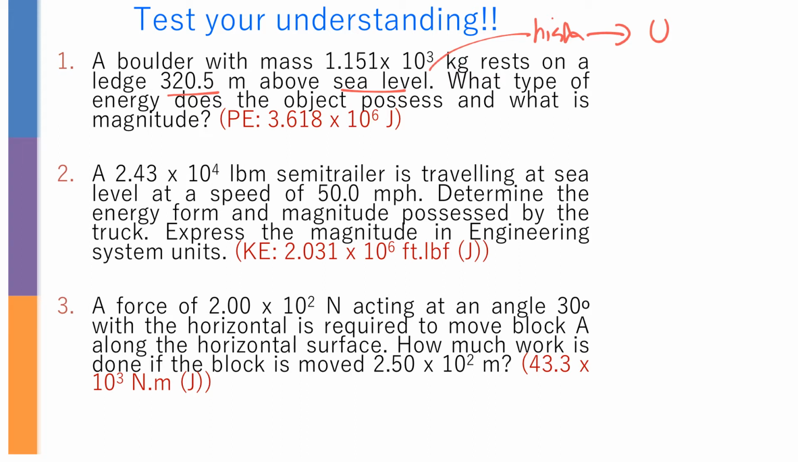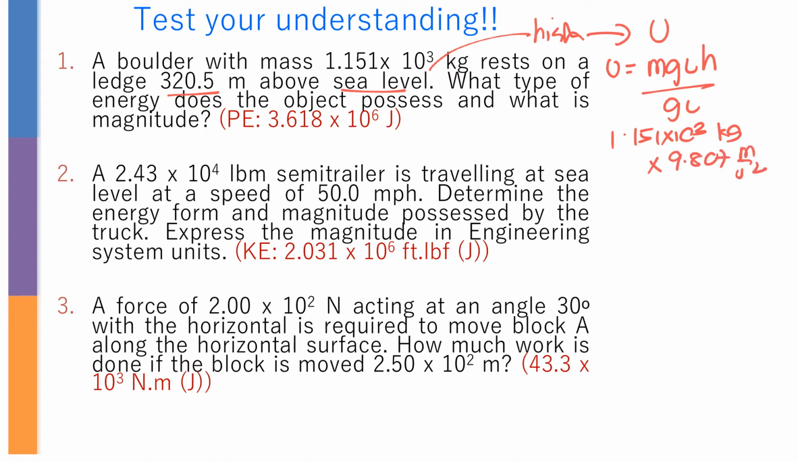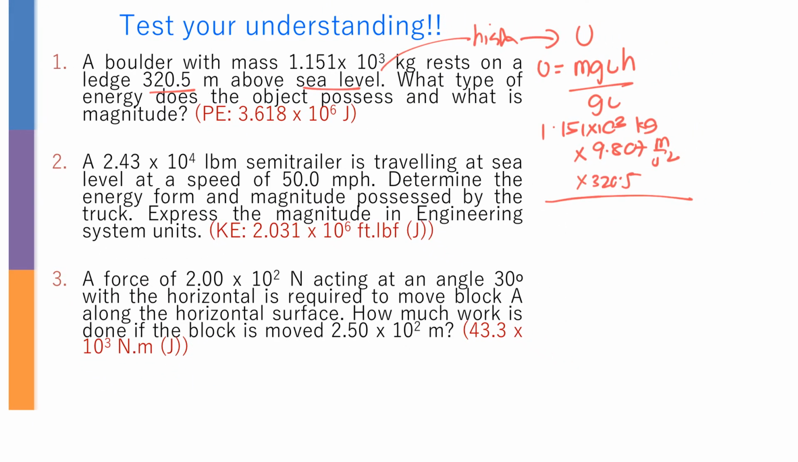Based on the formula itself, it is going to be U equals mgh over gc. So your mass is going to be 1.151 times 10 power of 3 kilogram, times 8.70 meter per second square, because it's given in meter, which is definitely in SI unit. And how about the height? 320.5. Then divide by the gc, which is going to be 1.0 kilogram meter per second square over Newton. Then you get the answer.